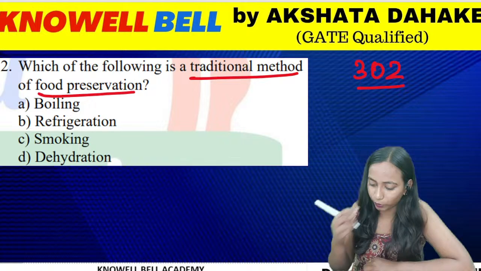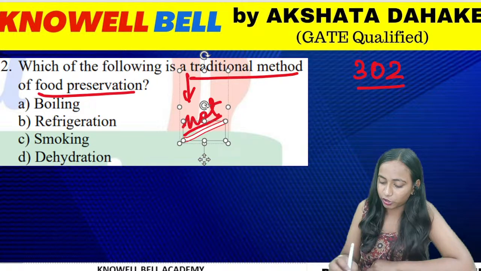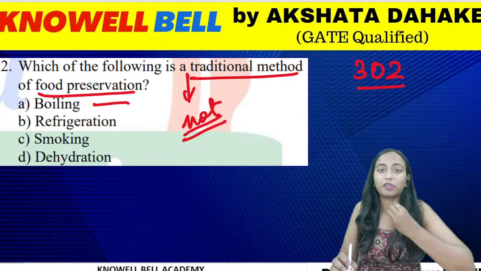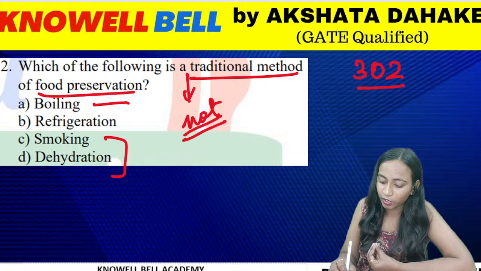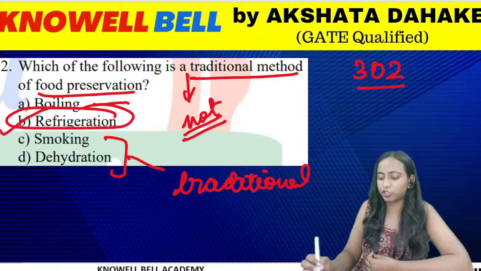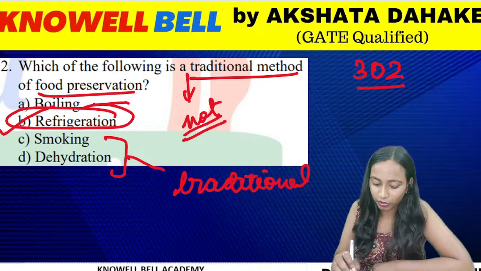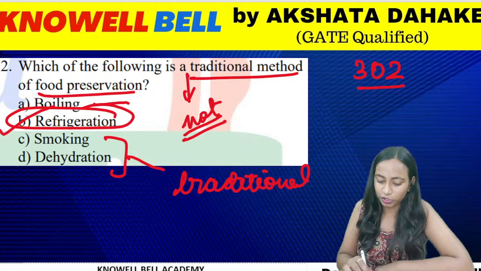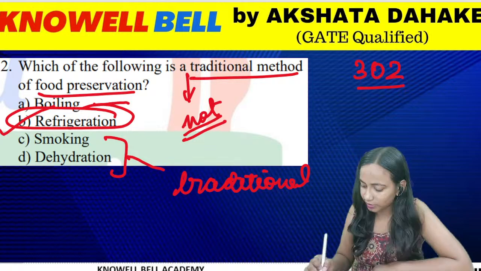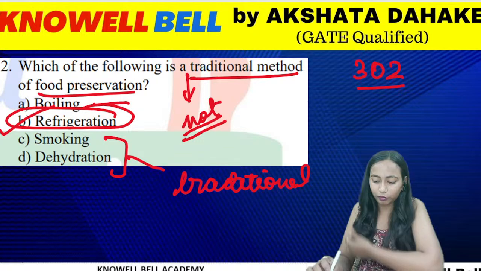Okay, so there is an error in the question. It should be: which of the following is not a traditional method. Boiling is a traditional method for preservation of food. Smoking and dehydration are also traditional methods for food preservation. Refrigeration is not a traditional method for food preservation. So what will be the correct answer? The right answer for the question will be option B. The word not is not given in the question, but the word not is important here.